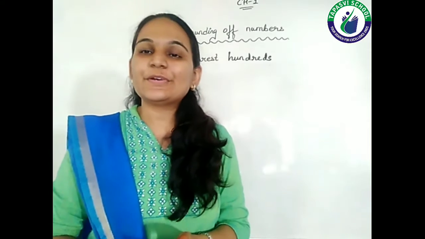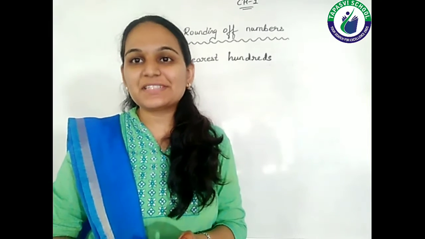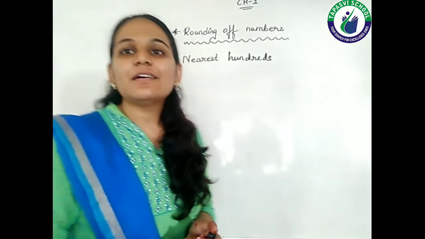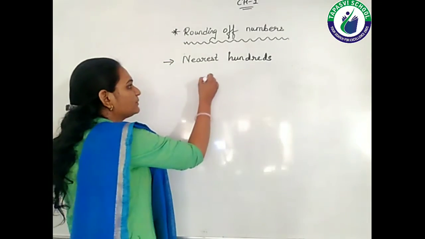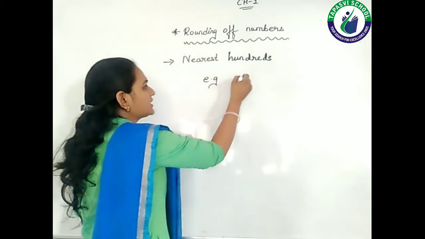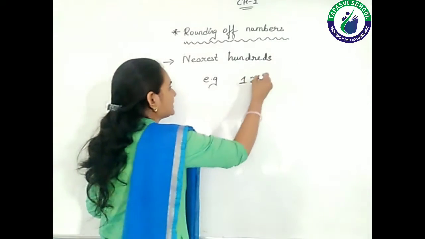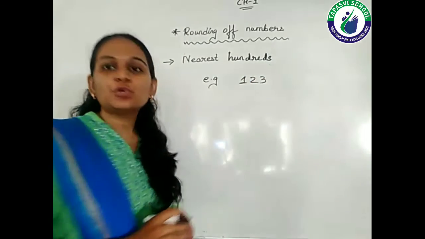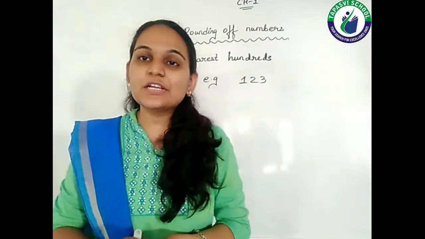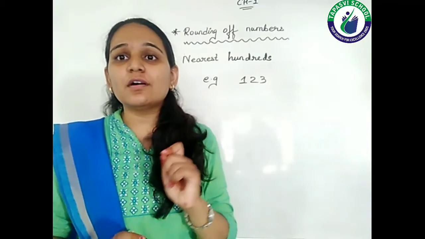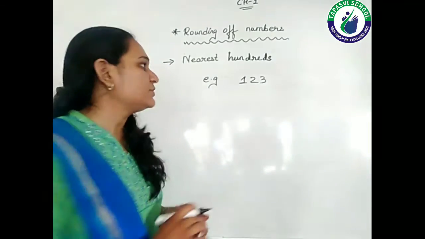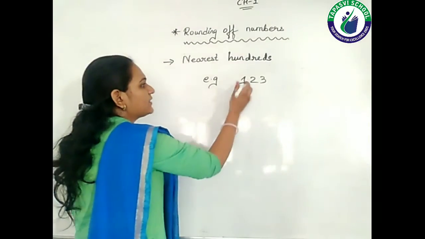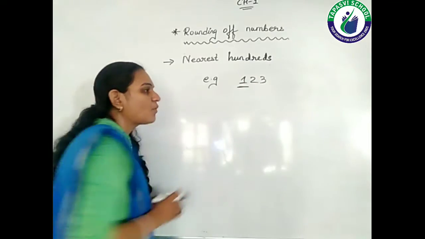So okay students, now let's understand the nearest hundreds concept. I'm taking one example, say for example 123, and I want to round it to the nearest 100. So first I need to see the hundreds place digit. Which is the hundreds place digit, students? Ones, tens and hundreds. So the hundreds place digit is 1.